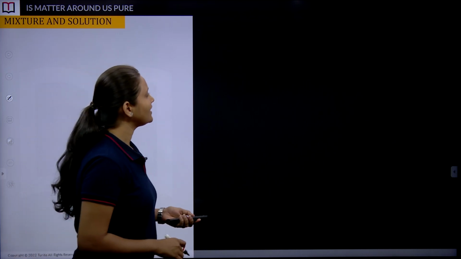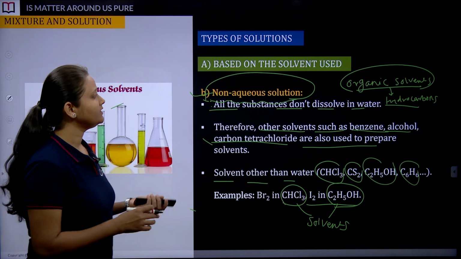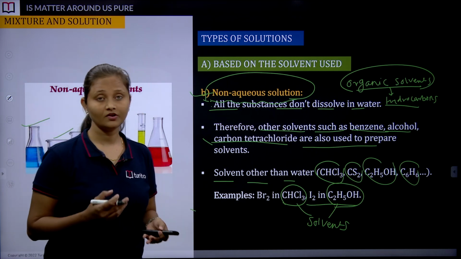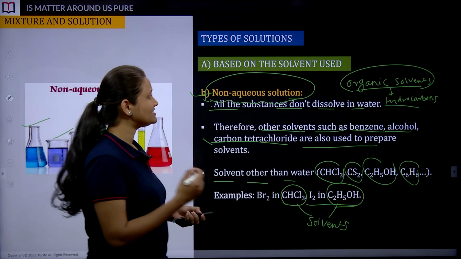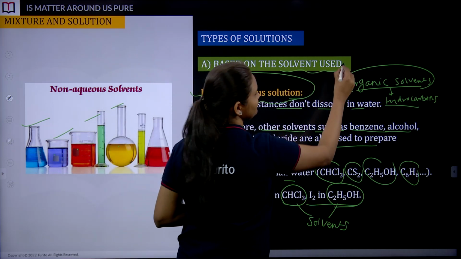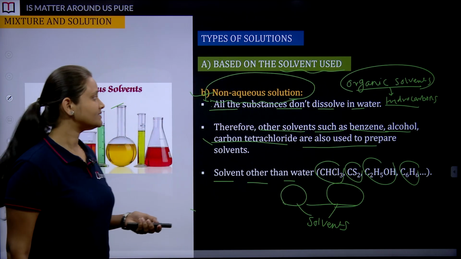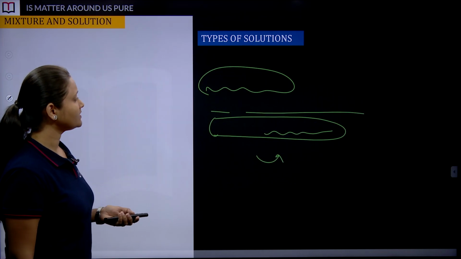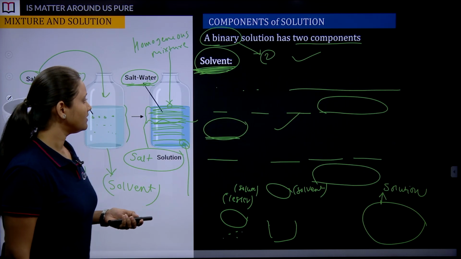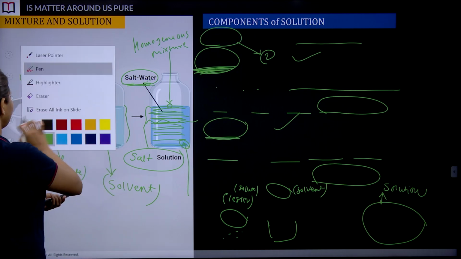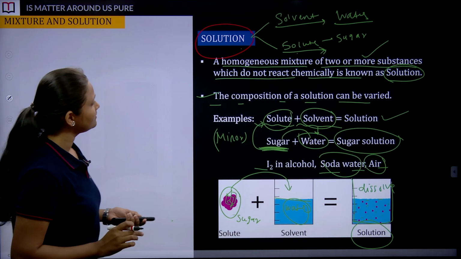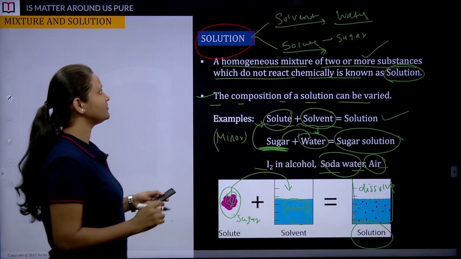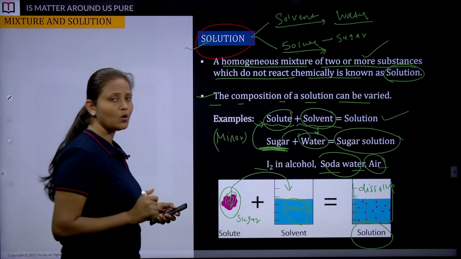So students, that was all about the classification or types of solution based on the solvent we are using. I'll revise that once again. We started with this brand new concept called solution.